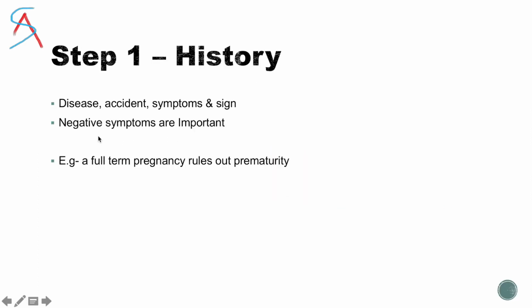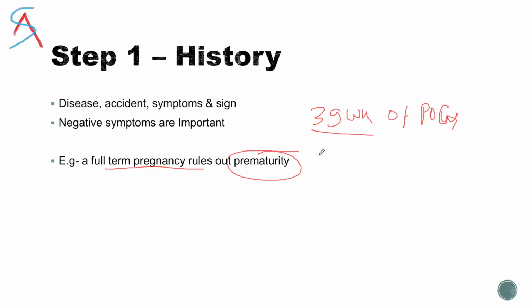As I told, you have to look at history, the disease, the accident, signs and symptoms. For example, if it is mentioned in the history that a pregnant woman delivered a baby at 39 weeks of gestation, what does this 39 tell you? This tells you this is a full term pregnancy, and full term pregnancy will rule out prematurity.